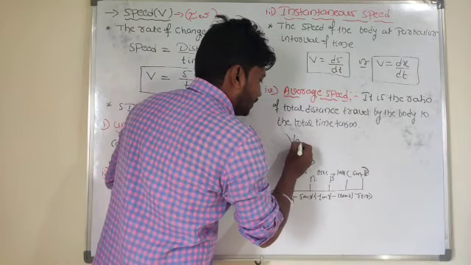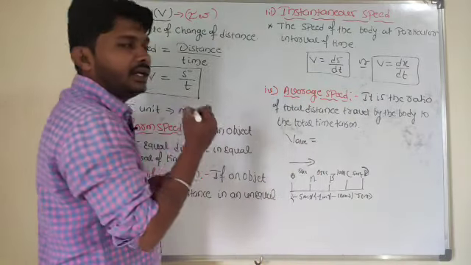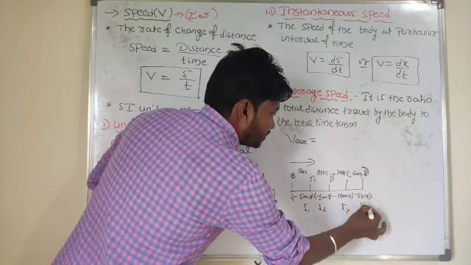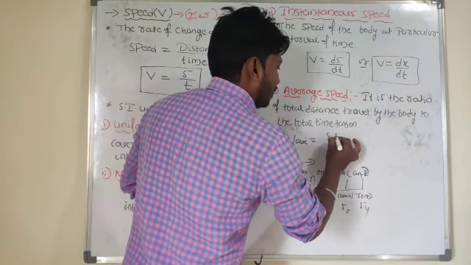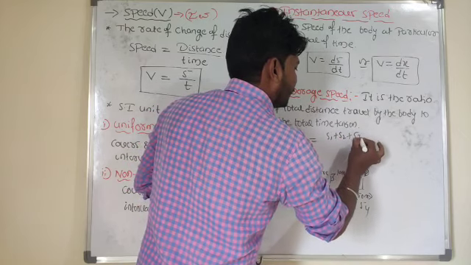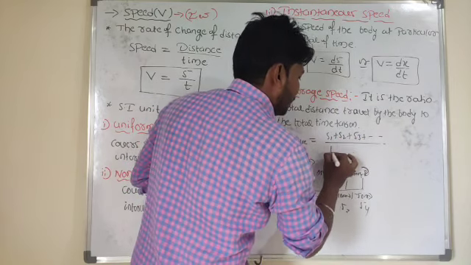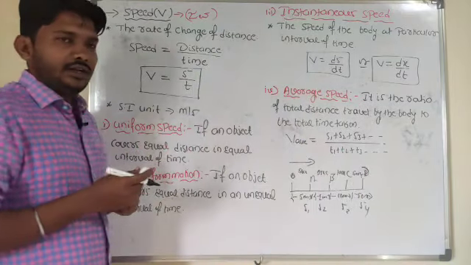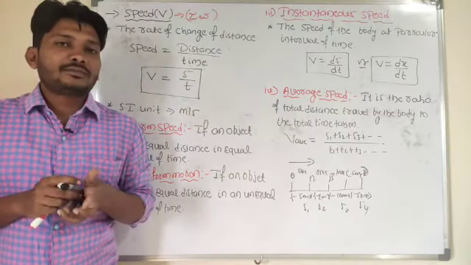So how to calculate the value of average speed here? It is the ratio of total distance here, s1, s2, s3, s4, like that, divided by total time taken. So this is about average speed. In case of average speed, again I will take